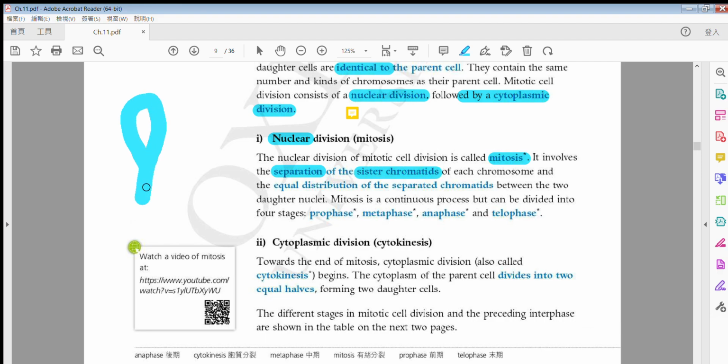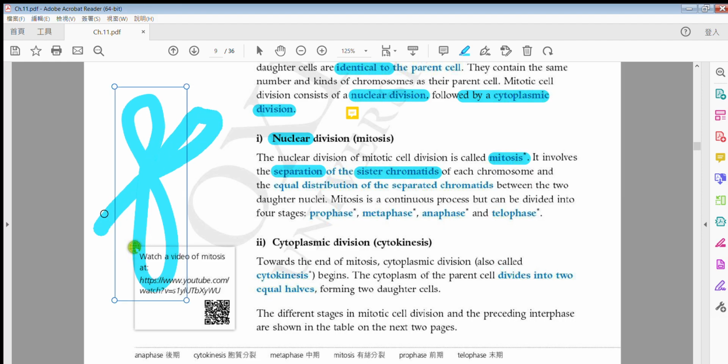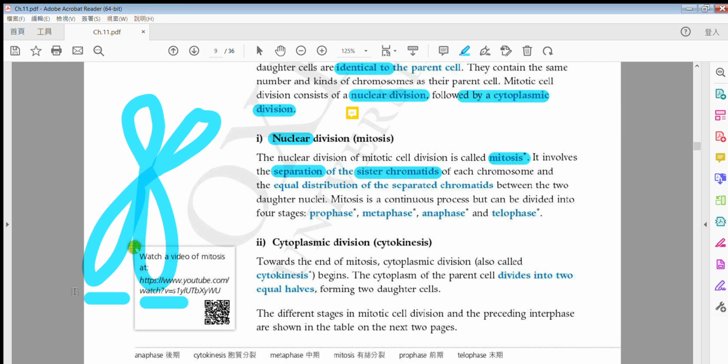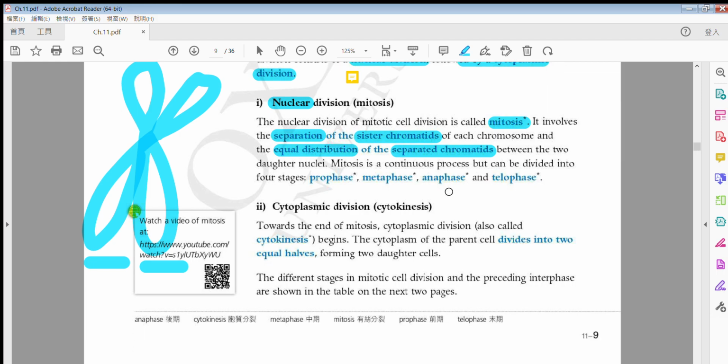In case you forgot already, sister chromatids are this: this one A and this one B. These two lines are sister chromatids, and they are the same, identical. There is separation of sister chromatids and equal distribution of the separated chromatids. Remember the two daughter cells are identical to their parent cell, so the outcome is also the same, and their distribution is equal as well.